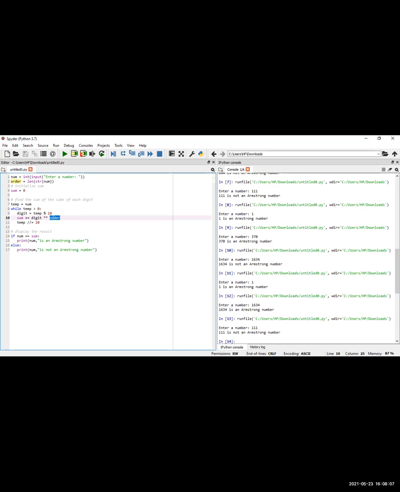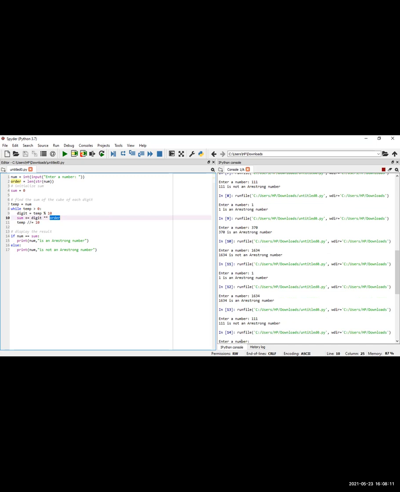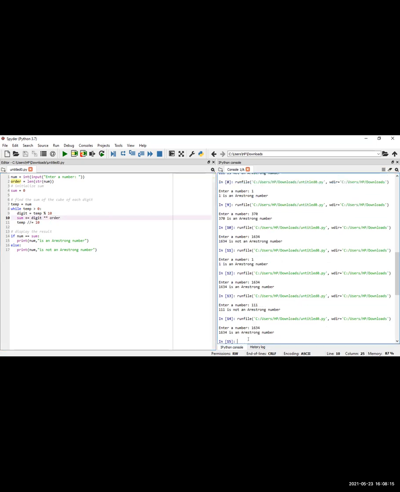Now, let me show you the output. I have run this code, and if I write the value 1634, you can see, yes, 1634 is an Armstrong number because this is a 4-digit number. The value of order here is 4, and after breaking the digits, each is multiplied by itself 4 times.